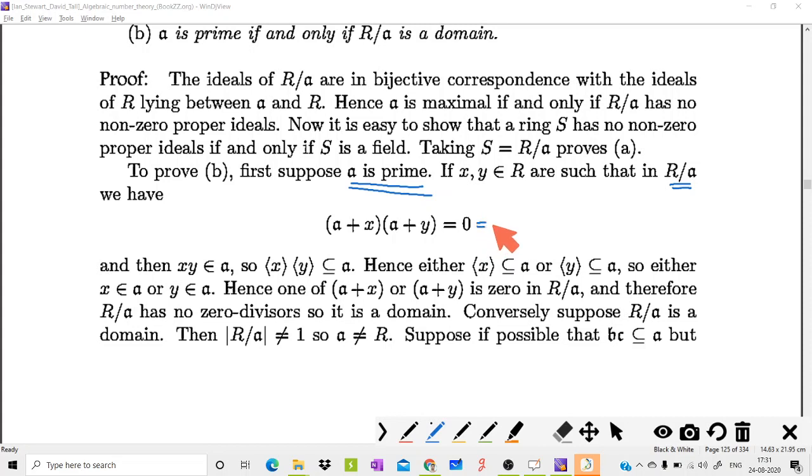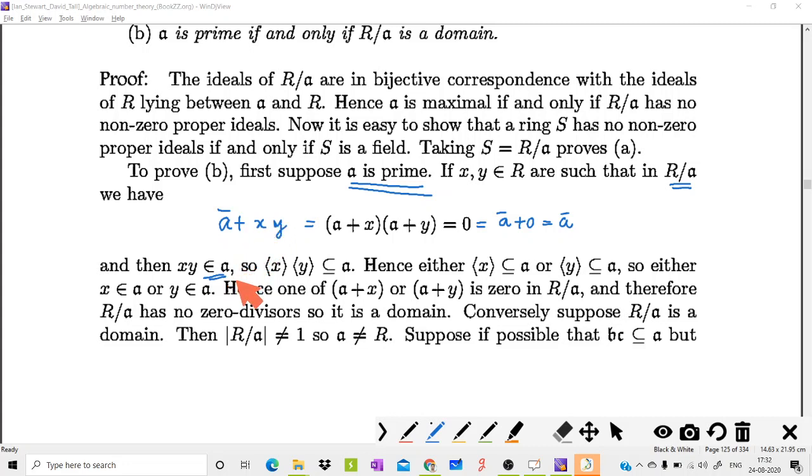But 0 here is A itself. A plus 0 or A, both are same, because we are considering R by A. So we need to prove that A plus X equal to A or A plus Y equal to A. This is the 0 here. For that, this product is nothing but A plus XY. This is the product of cosets. So A plus XY is equal to A implies XY is an element of A. Okay, that is the statement.